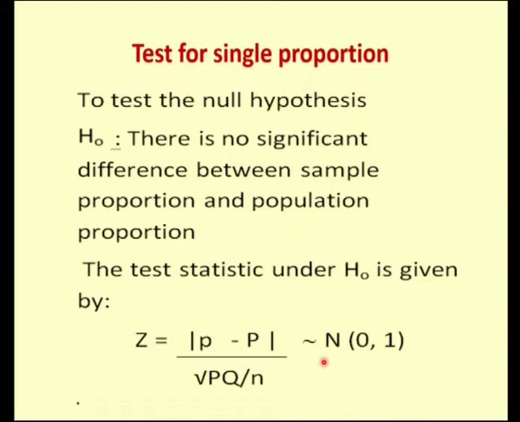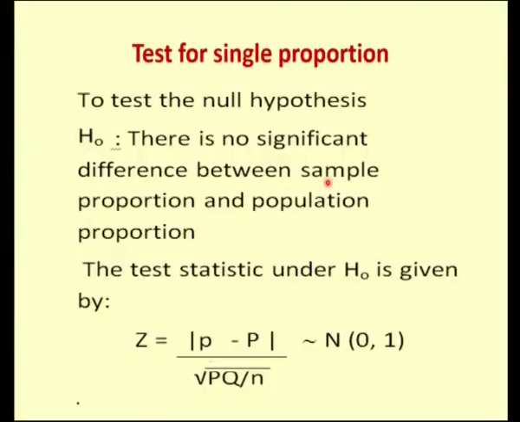That is, it is a normal distribution with mean 0 and variance 1, and we call this test a Z test. So for all large samples we have the Z test following normal distribution.